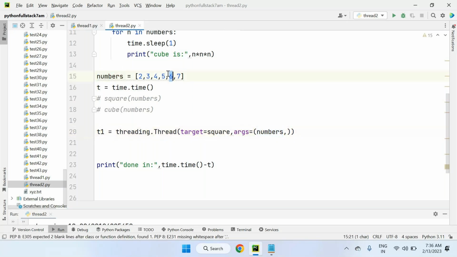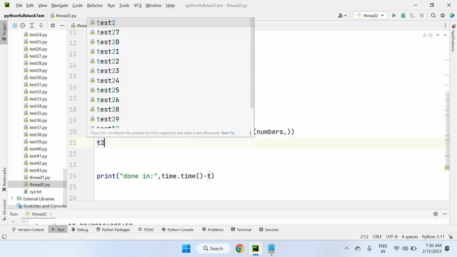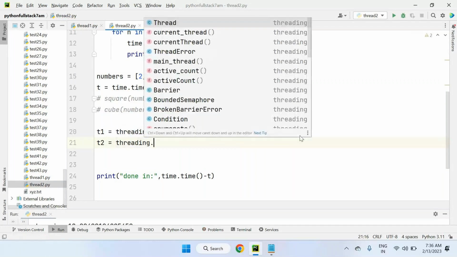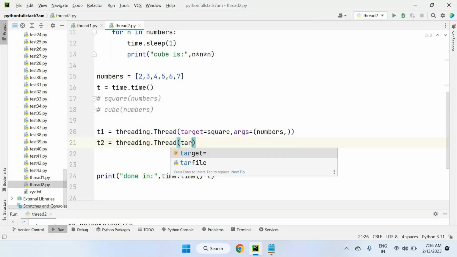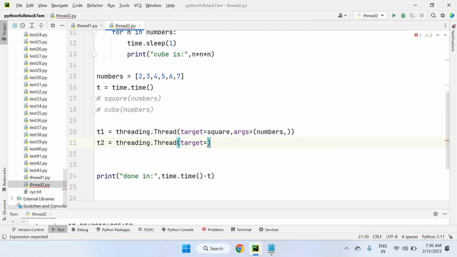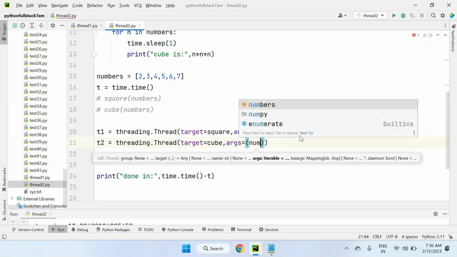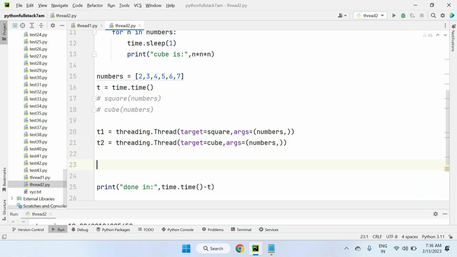And next, the T2 thread I'm taking for targeting the second method. Threading is a module name, Thread is a class name, target equals, this time I'm giving the target as cube. Args equals numbers. So that is T2. Two thread objects are there.